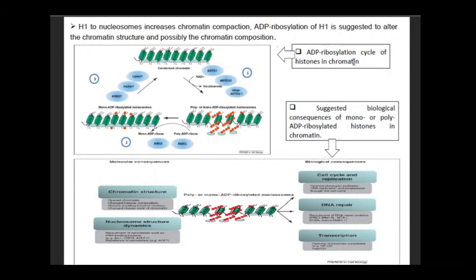ADP ribosylation cycles the histones in chromatin by directly interacting with or governing other proteins, that is, sumoylation, methylation, acetylation and other modifications. It can also lead to several different consequences like cell cycle and replication, DNA damage repair, transcription, euchromatin structure modification and other dynamics.